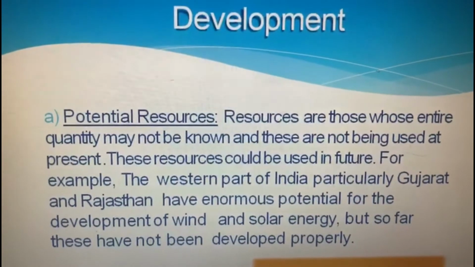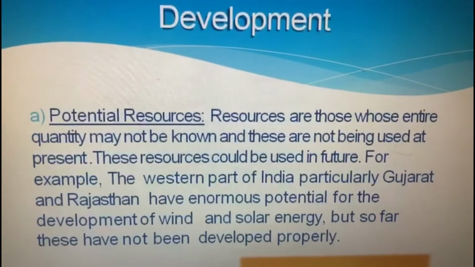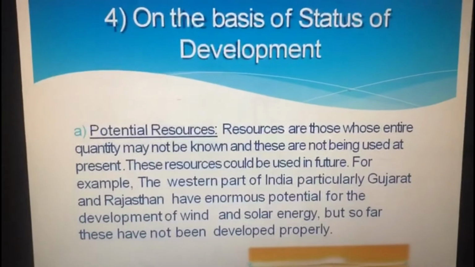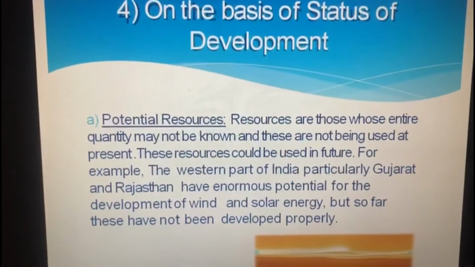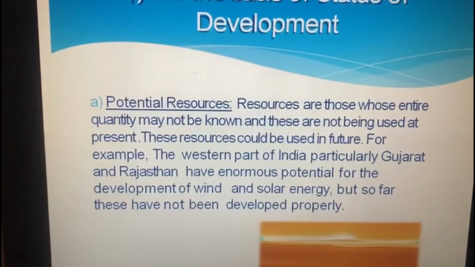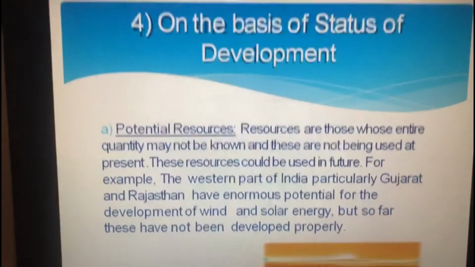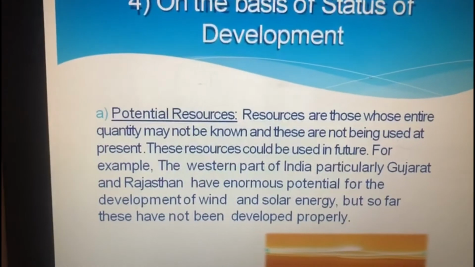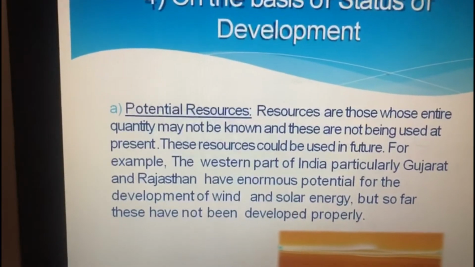For example, the western part of India, particularly Gujarat and Rajasthan, have enormous potential for the development of wind and solar energy, but so far these have not been developed properly.